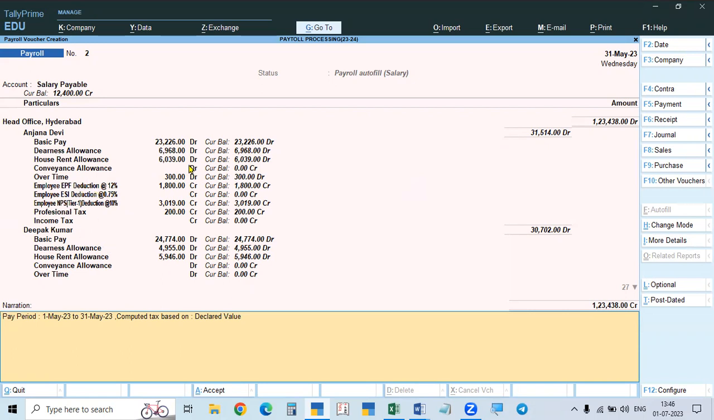See here, all these are okay. PF deduction okay, then NPS okay. Professional tax is 200 rupees maximum, above 20,000 rupees. Everything is okay. There is no income tax here because the income of Anjana Devi is 31,614, so it will not be there. In this case, how will you take it up?